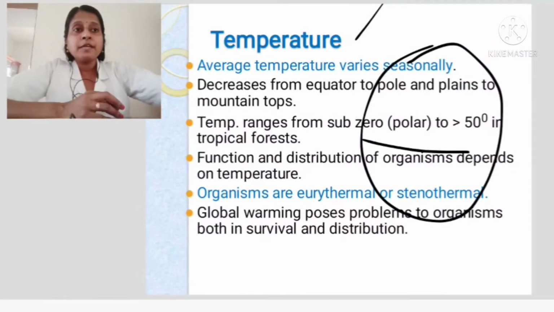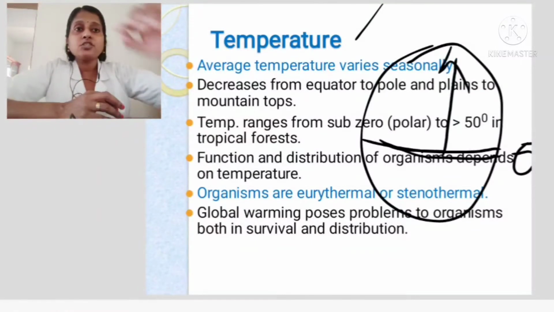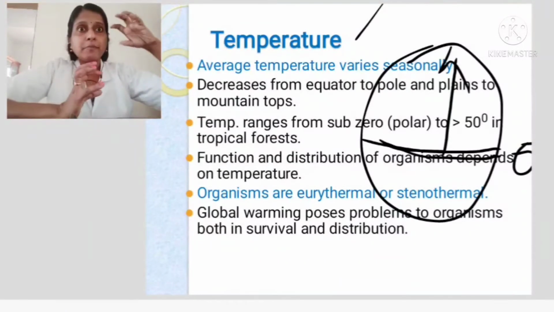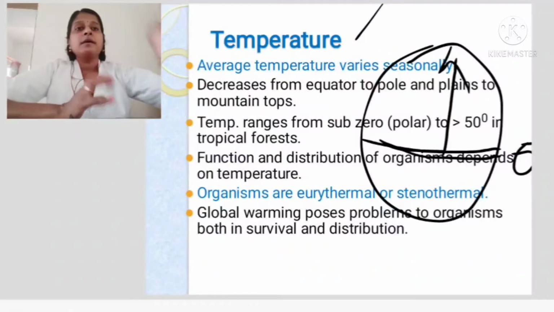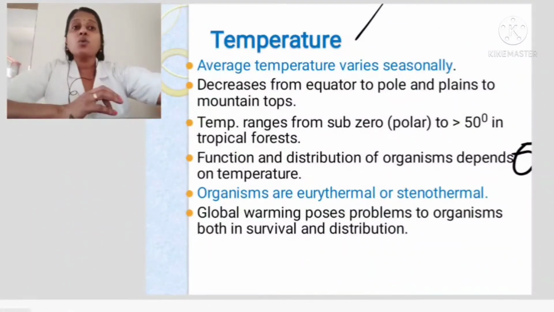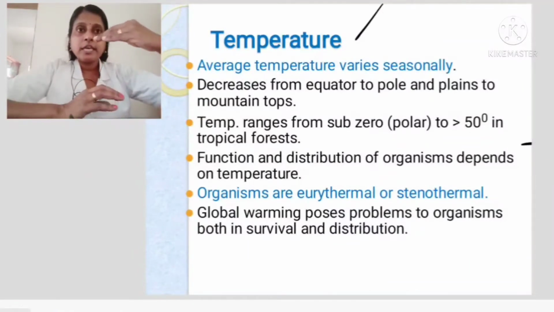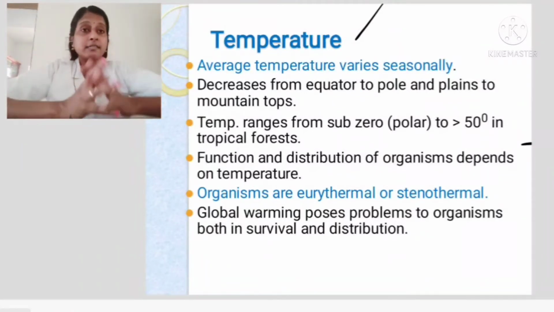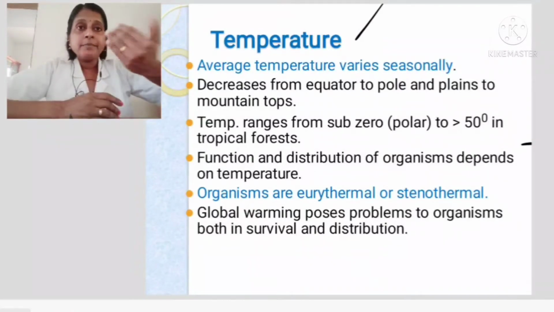At the equator, the temperature will be the highest because of the direct rays of the sun. But when you move upwards, what is happening? The temperature slowly goes on decreasing. When you reach the polar region, it will be minus, isn't it? Along with that, in one particular area also, like India, the temperature in the center will not be the same as in the Himalayas, isn't it? So the temperature falls as you move upward.